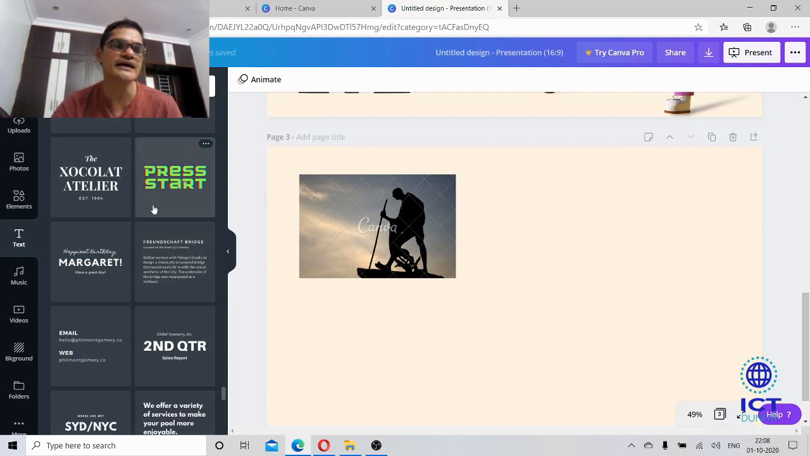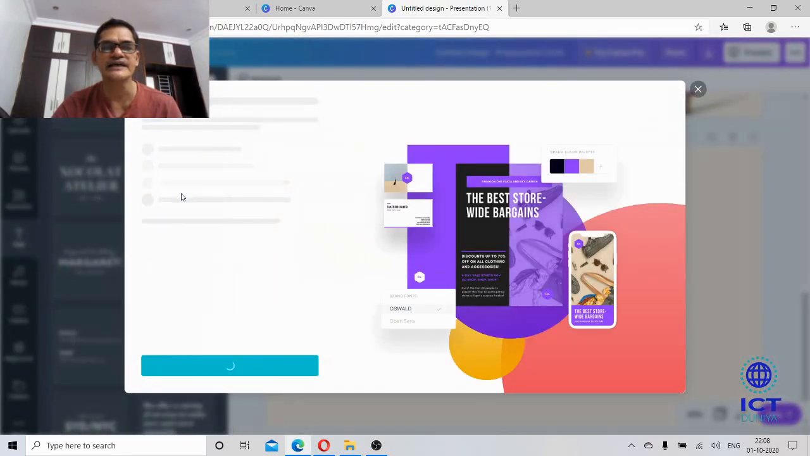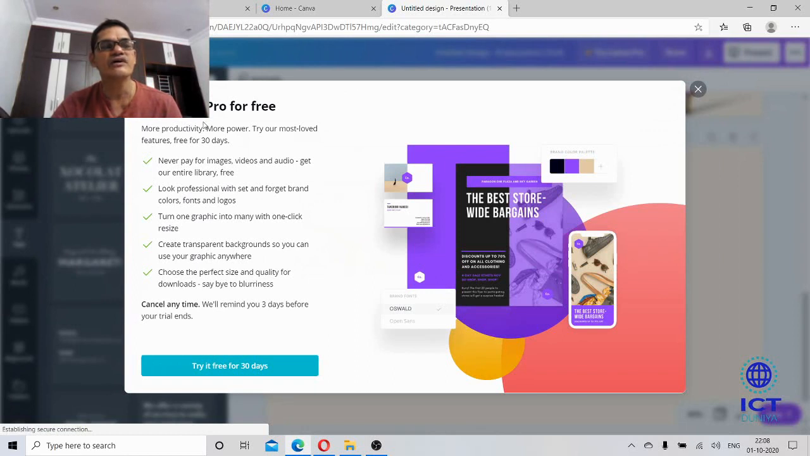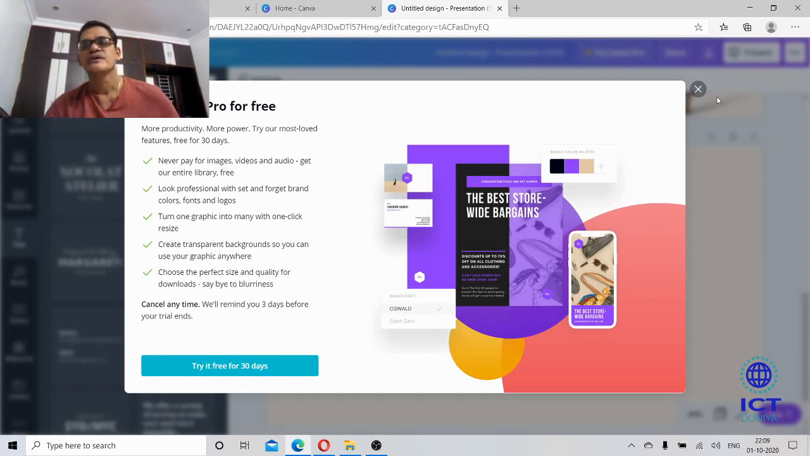Yeah, for example, we can't see the free option here. See here, this is free, but if I click here, "Try Canva Pro for free." Canva Pro means it's a paid version, so we need to buy it. Even though they'll offer it to us for free for 30 days, we can make use of this for 30 days. After that we need to pay.